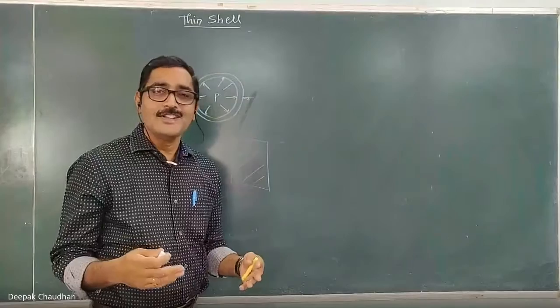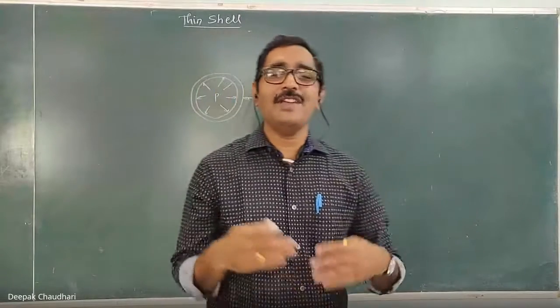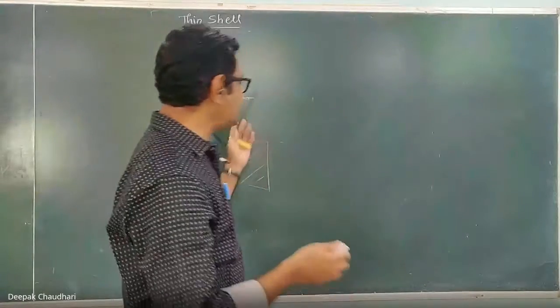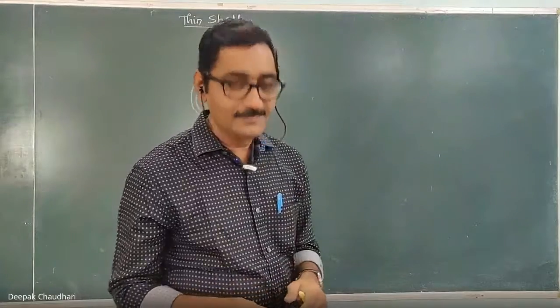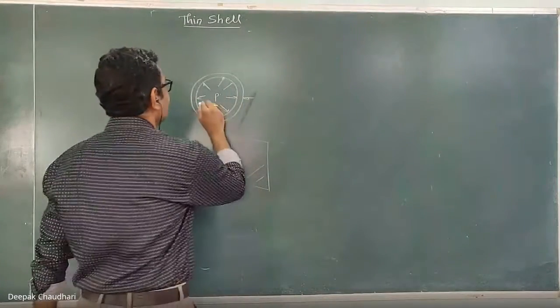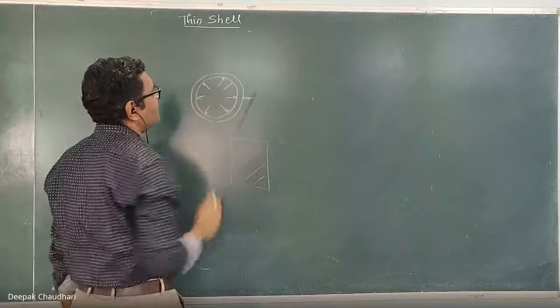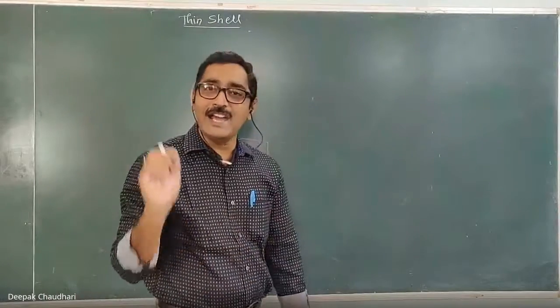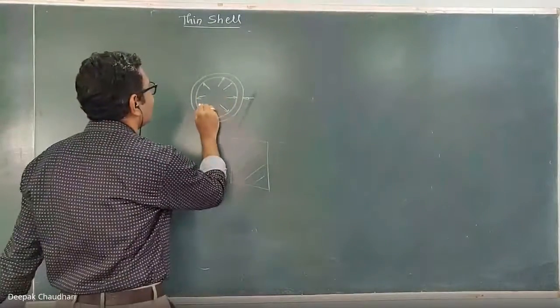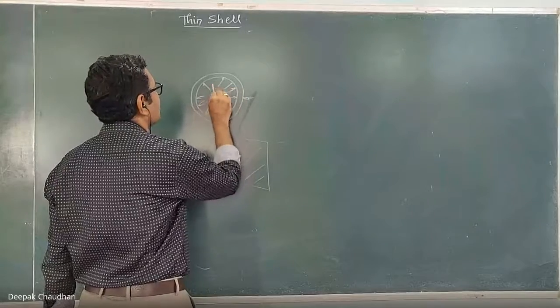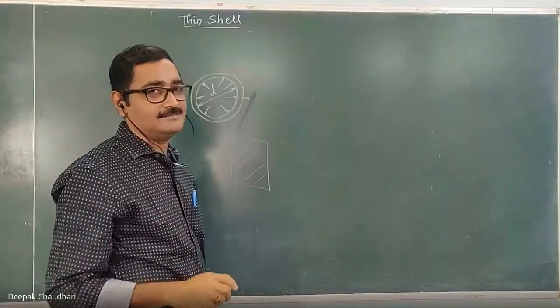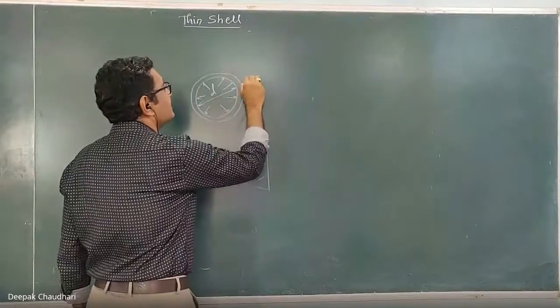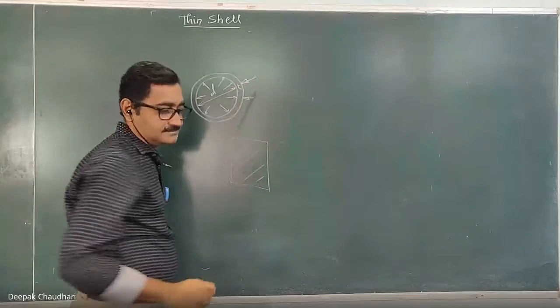Now on what basis are we going to consider it as a thin shell or a thick shell? In this, whenever I tell you about the diameter, that diameter is always the inner diameter of this shell or this vessel, and this is the shell thickness.